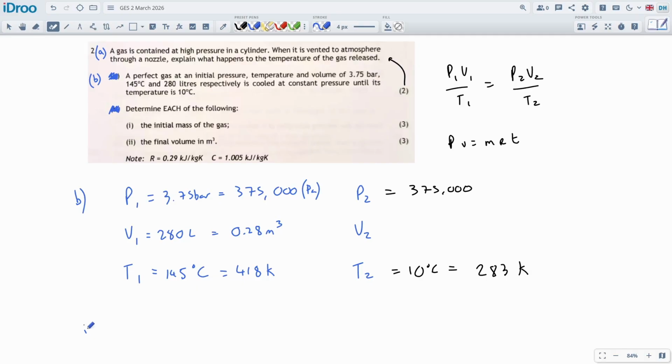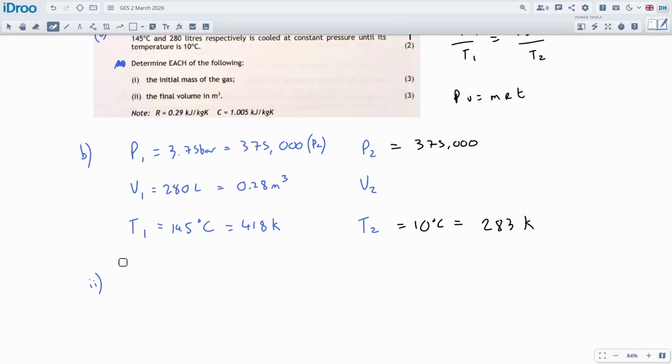I'm going to work on the volume because I've got everything set up in terms of volume. I need to kind of do this anyway. Yeah, I don't know. I could just use the perfect gas equation to get the mass of the gas. We could do that right now. Let's try and keep stuff in order a little bit. So PV is equal to mRT, and we're going to use P1, V1, T1 actually for all this, and we've got everything just ready to go. So P1 is 375.